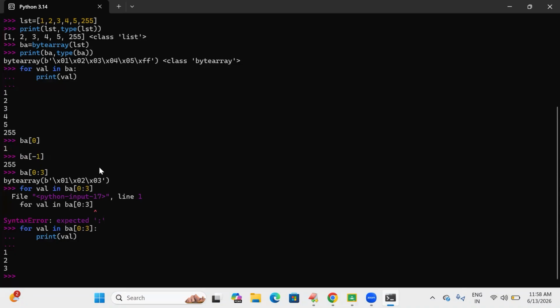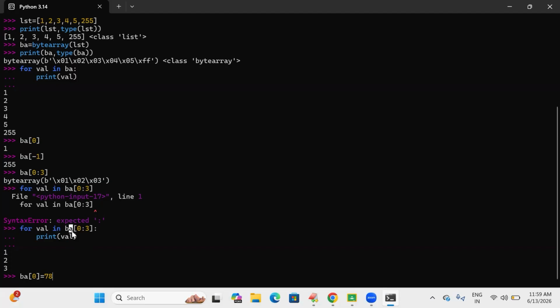So the last and important point, the difference between the bytes data type and byte array data type is that byte array data type is mutable and bytes data type is immutable, right? So let's see. Mutable means it allows item assignments, so modification of data will be there. See here, BA of 0 is equal to 78. So I have updated the value at position 0 as 78.